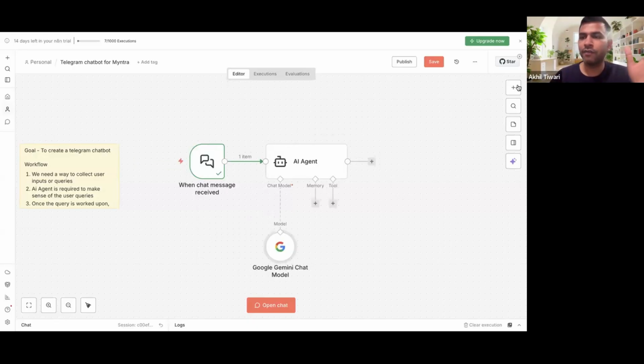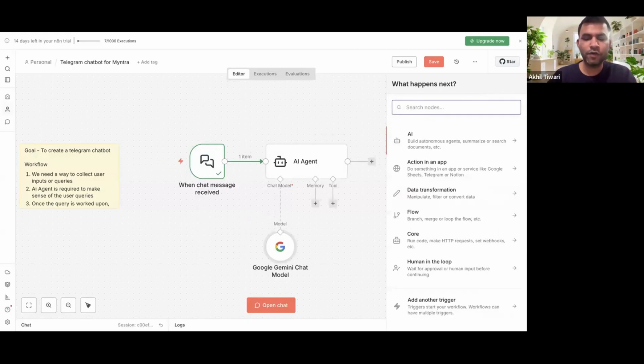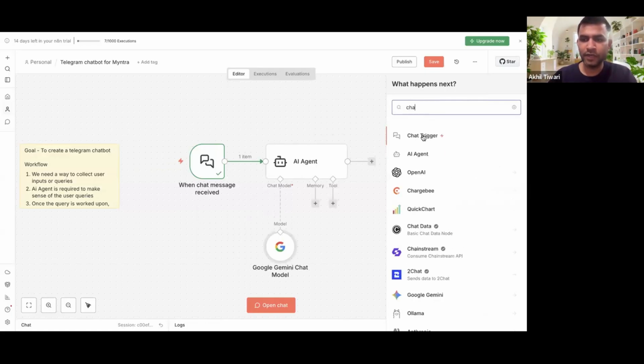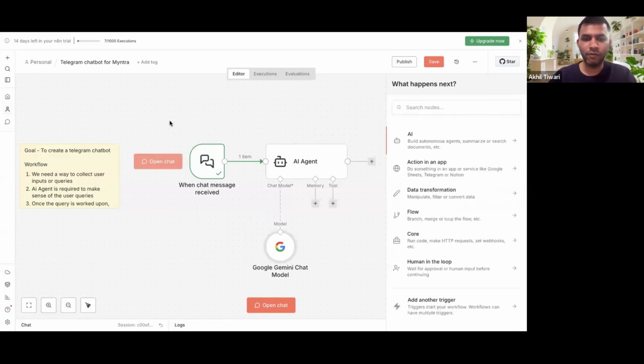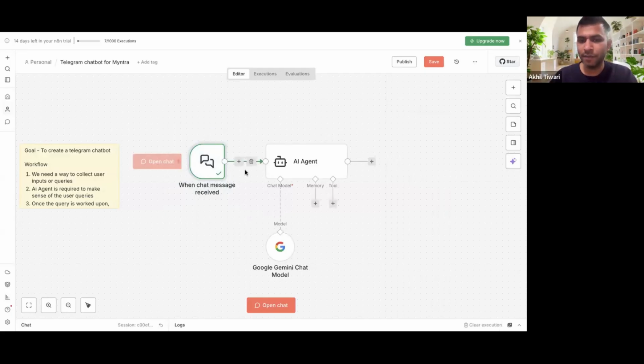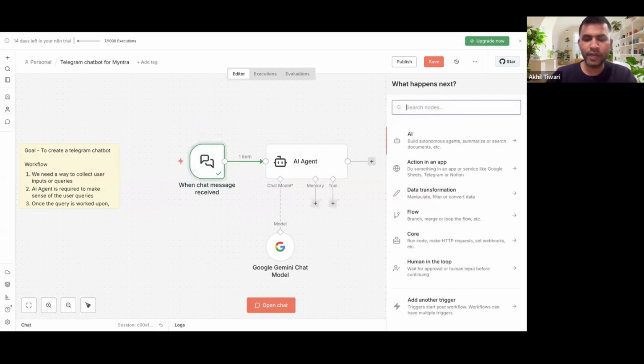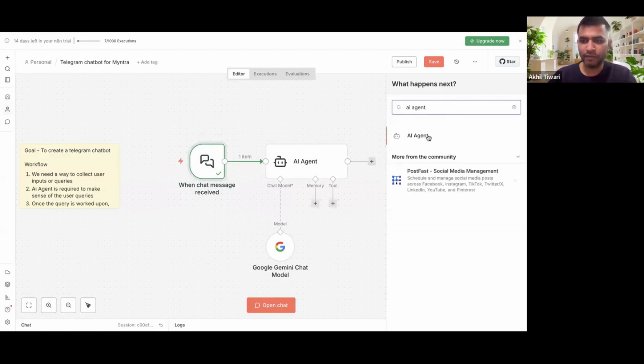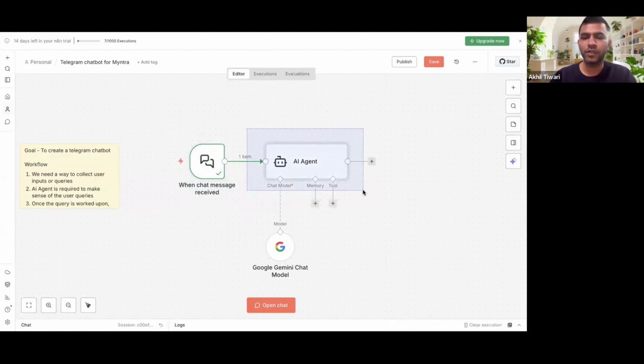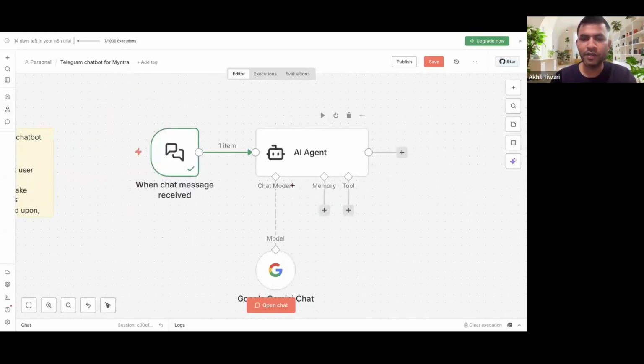What I've done so far: I've clicked on this first plus and searched for chat trigger. I've clicked on this, and then I saw a plus sign right beside it. I clicked on this, got this window again, and searched for AI agent. Then I got this big box. In this big box, these two fields are optional, so I've not touched them. Earlier, when you added it, you'll see a red symbol here because it didn't have any chat model. Chat models are mandatory. You can see this star here.